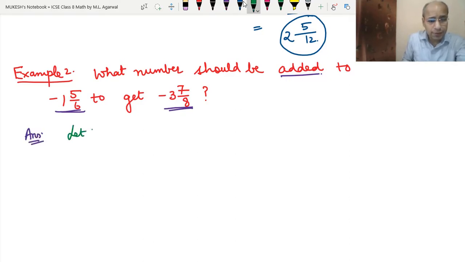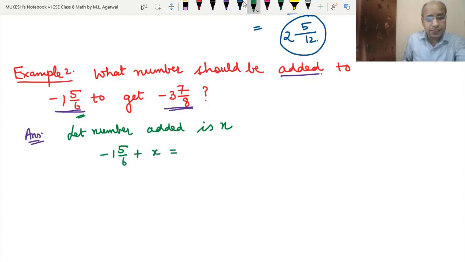Let the number added be x. So we will first write this number, minus 15 5 upon 6, plus the number we are adding, x, and the result that we are getting is minus 37 upon 8.